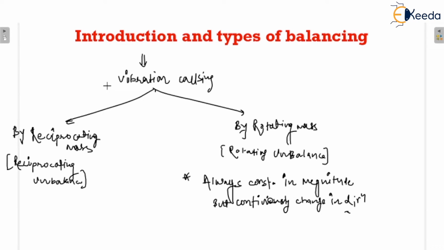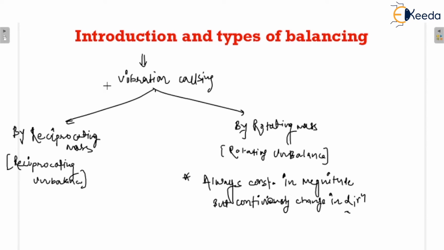This was basically the reciprocating as well as the rotating unbalance. If I'm talking about the high speed engines and the other machines which are used nowadays, it is very essential that all the rotating and the reciprocating parts should be completely balanced as far as possible. I'm not saying that it should be balanced 100%, but we want these parts to be balanced as far as possible.